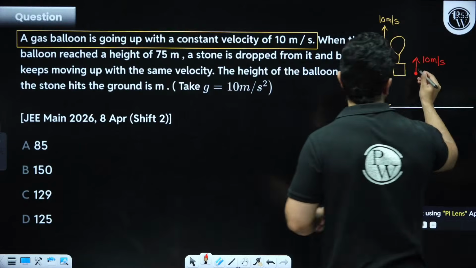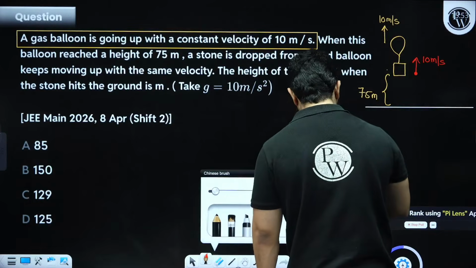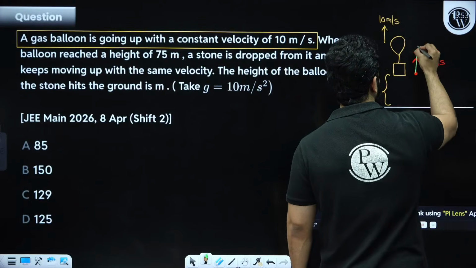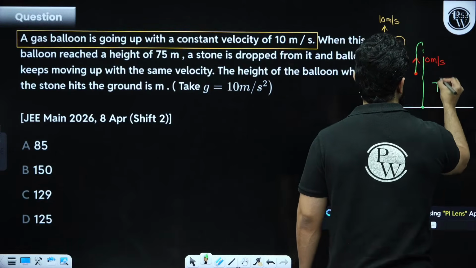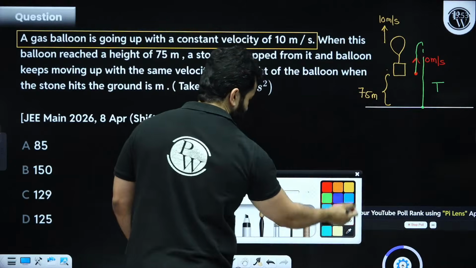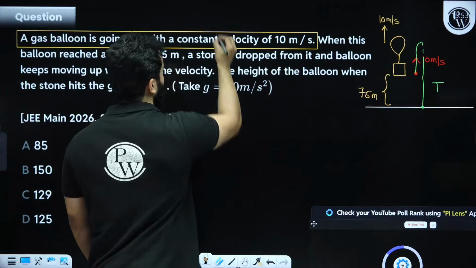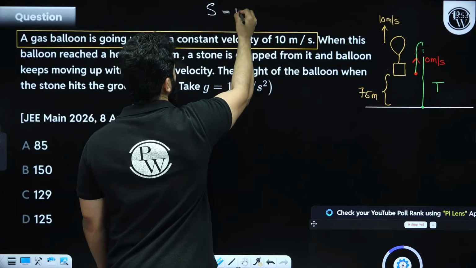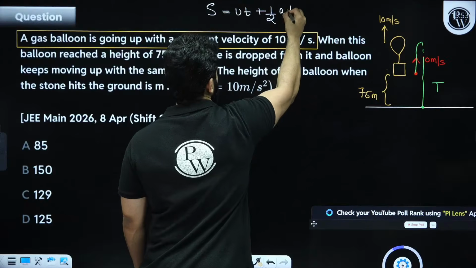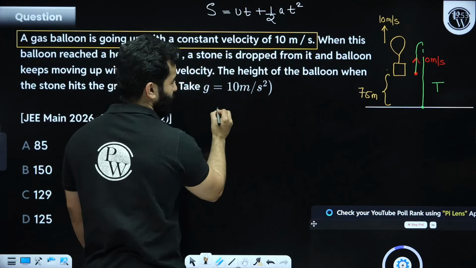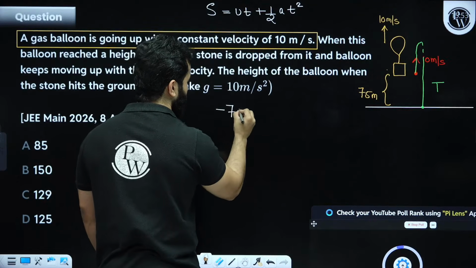So when you throw the stone, it will move something like this. It will first go up, then it will come down. So let's find out the total time for the stone to fall. We are going to use the third equation, that is S equals ut plus half at square. So S is actually minus 75.